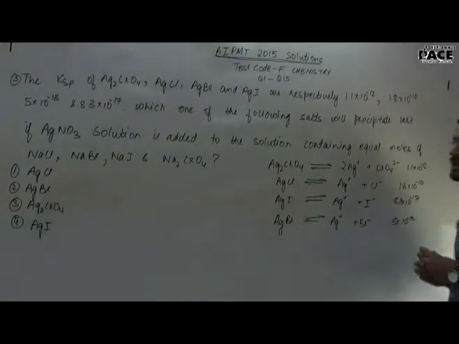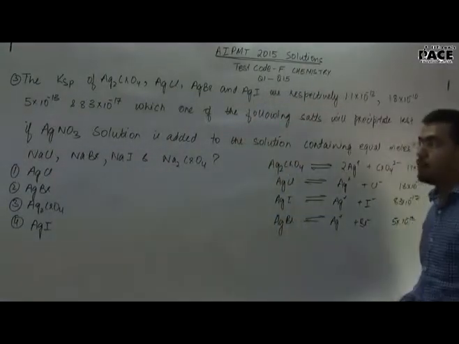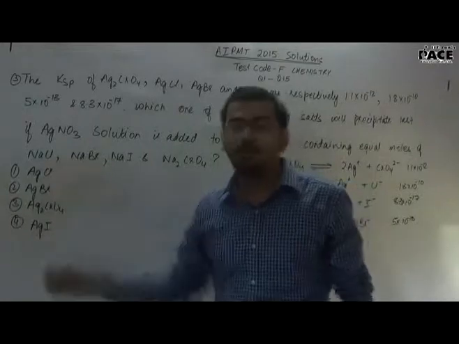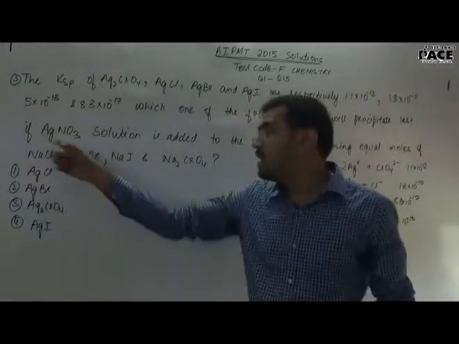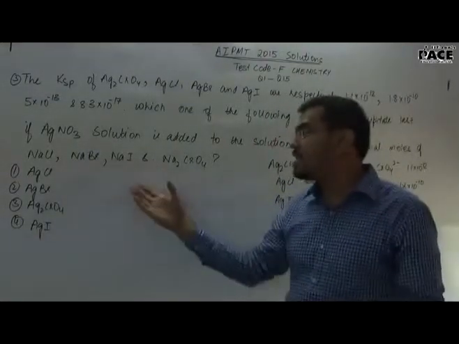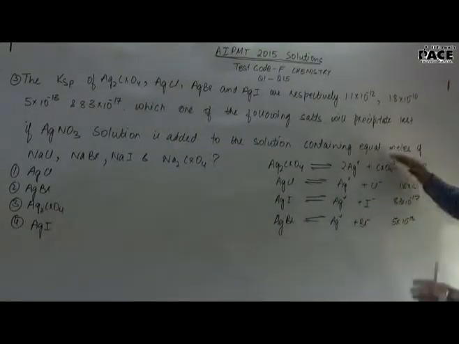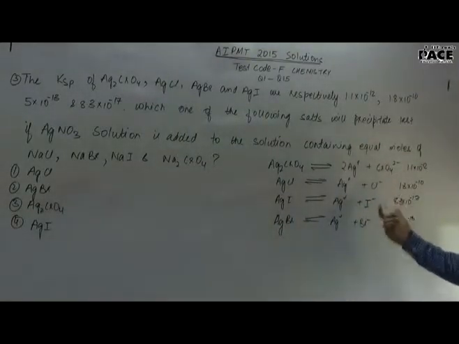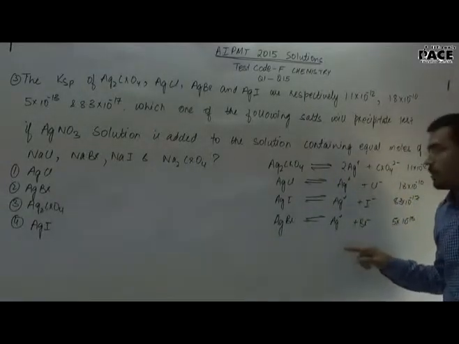Now they are saying that they have added AgNO3 solution to these 4 solutions. What will happen? Ag and Cl will precipitate out as AgCl as the Ksp is very low. Similarly, AgBr will precipitate out because Ksp will be very low. Similarly, AgI and Ag2CrO4. Now, we already know that they have equal moles. These anions have equal moles in the solution: CrO4 2 minus, Cl minus, I minus and Br minus. So what will matter is the concentration of Ag plus required.